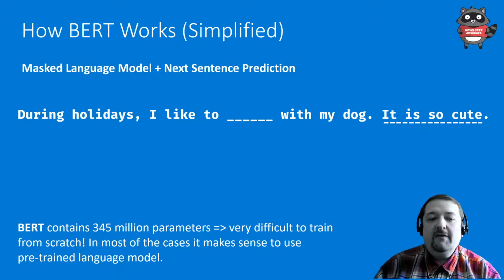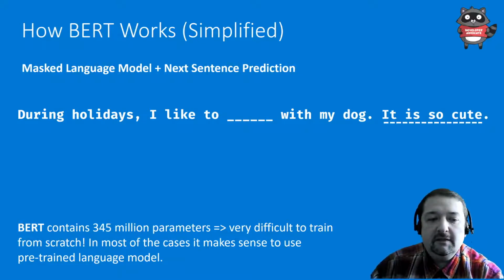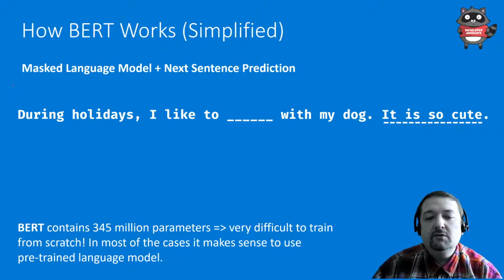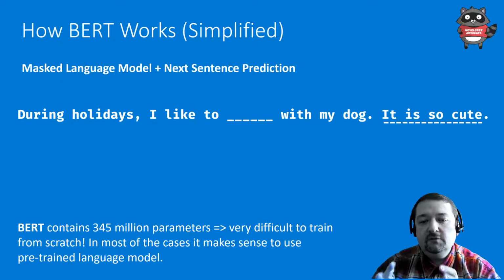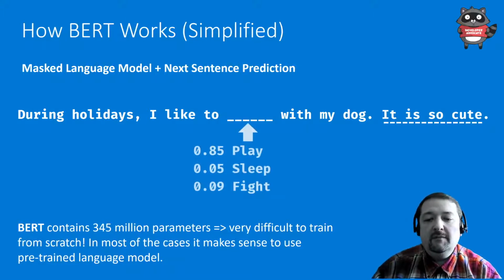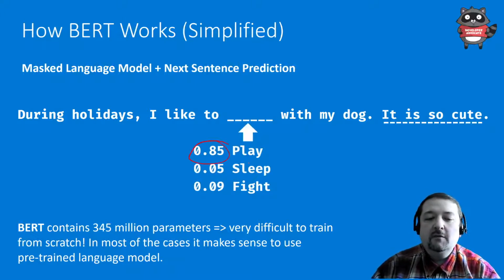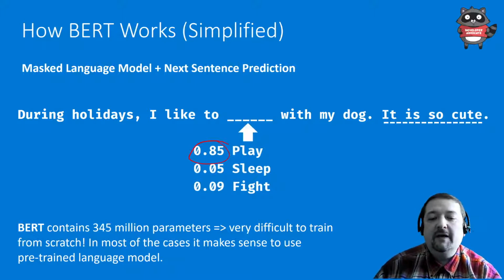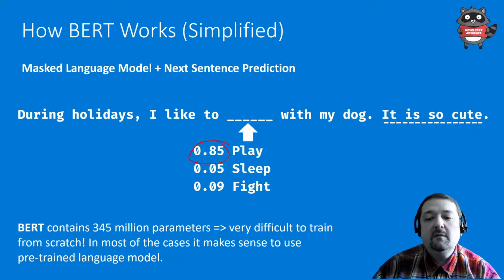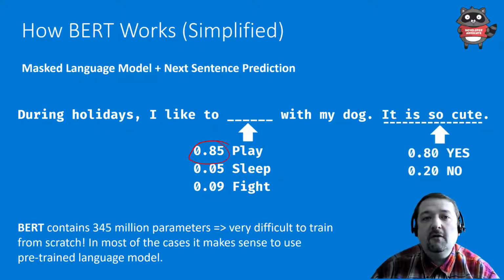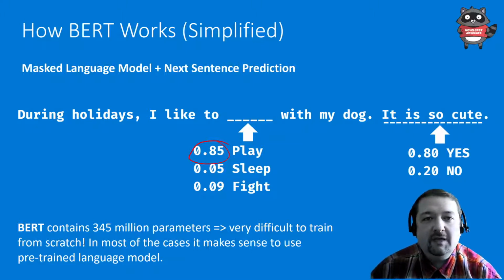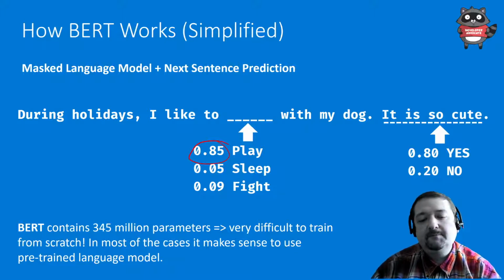So, for example, if I have this sentence, during holidays I like to, and then the missing word, do something with my dog. The model will predict the word which should be there. Like it would say with a probability of 0.85, it should be play with my dog. With 0.05, it should be sleep with my dog or fight with my dog. So this is the masked language model. And then next sentence prediction means that I can predict the probability of the next sentence. So if I want the next sentence to be "it is so cute," it would be 0.8, the probability that that is the correct sentence.